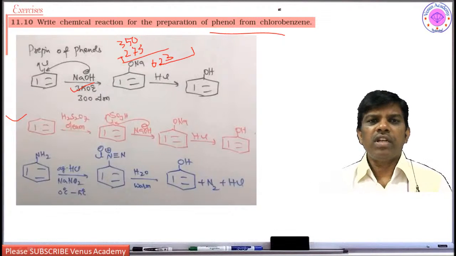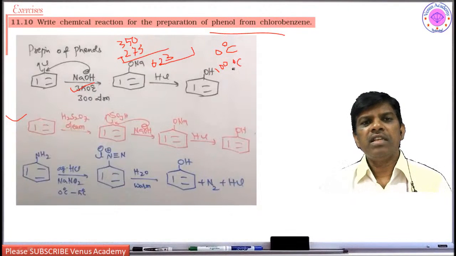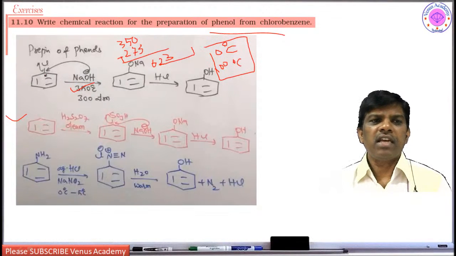because you know the temperature of ice is 0 degrees centigrade, and you know the boiling temperature of water is 100 degrees centigrade. So you can imagine what temperature is going to be followed during this reaction. 350 degrees centigrade means it is a very high temperature. So at high temperature, chlorobenzene, for example, undergoes nucleophilic substitution with sodium hydroxide, that is, OH is going to be substituted. This OH is a nucleophile.